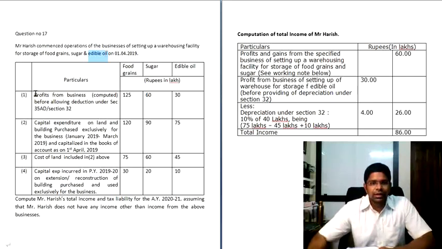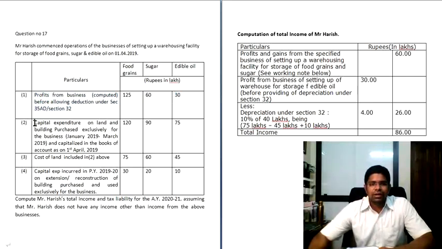Now coming here to the first point, profits from business computed before allowing deduction under section 35AD and section 32. Section 32 is your depreciation section and 35AD has a list of 14 specified businesses wherein whatever capital investment you make, you get a deduction of 100%. So here food grains 125, sugar is 60 and edible oil is 30. However, you cannot claim 100% deduction on 30. This is the profit, this is not the investment.